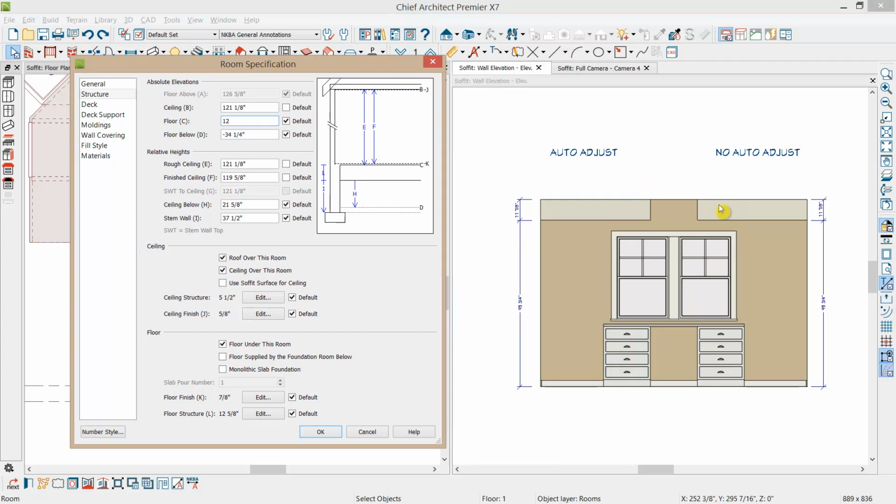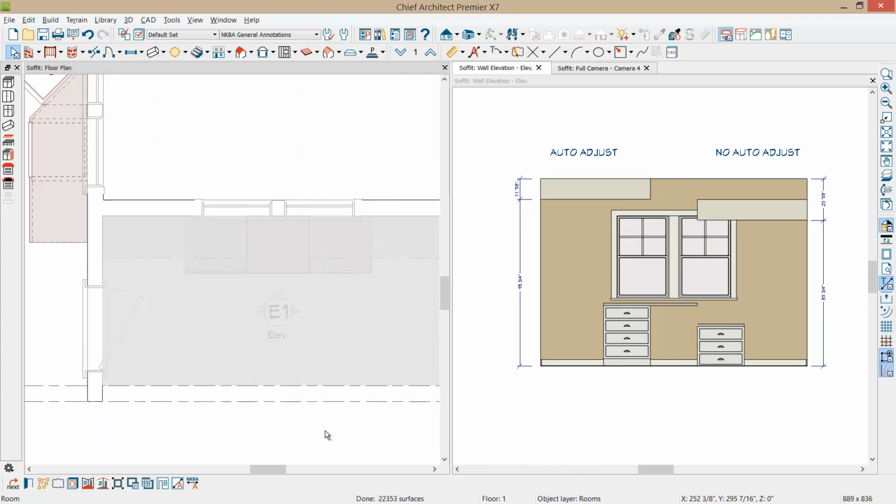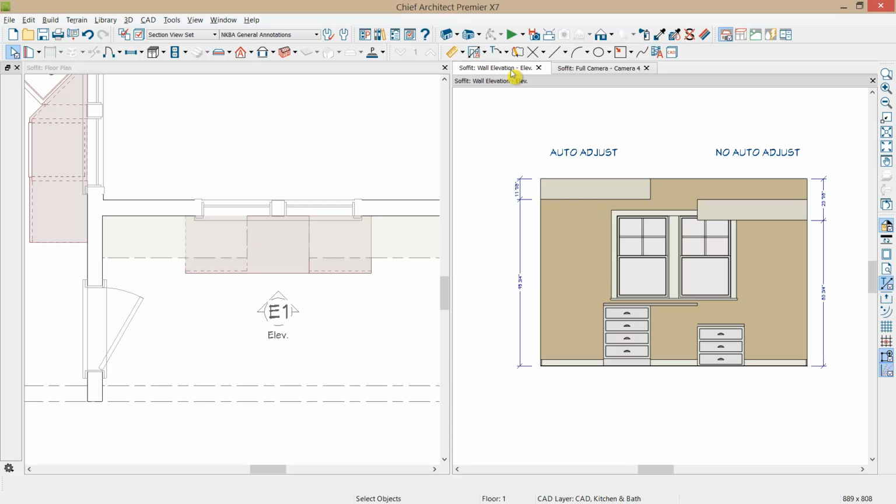Again, this one has the auto adjust off, this one has it on, as well as this cabinet has it off and the other one is on. Once I select OK, you'll notice that the auto adjust soffit moved with the room, as did the cabinet, while those without the auto adjust did not. I'll press undo, and I'll show you another example of this.